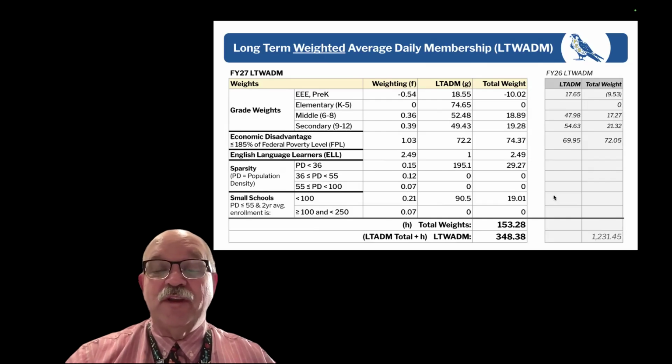So our total weights are 153.28. If we add that to the ADM from the previous page, our long-term weighted average daily membership is 348.38. Sorry, add those two together and that's long-term weighted average daily membership, 348.38. That's the number that's used as we calculate your tax rate.